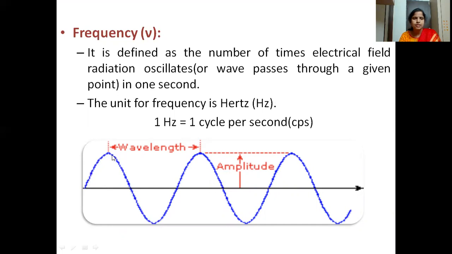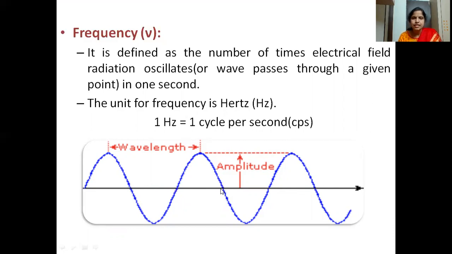This is known as the crest and this is known as the trough. The lower depth is the trough and the upper is the crest. One complete crest and one complete trough make a wave. How many waves travel through a particular point is known as frequency.